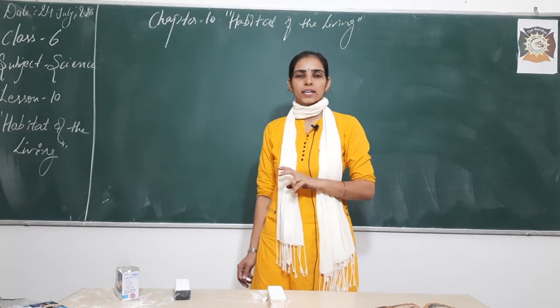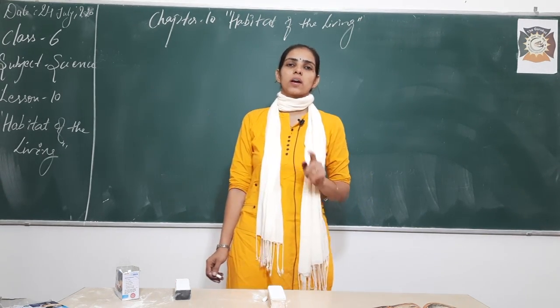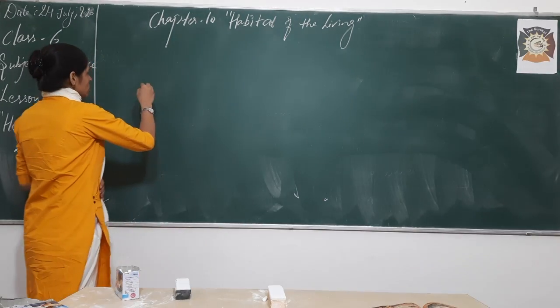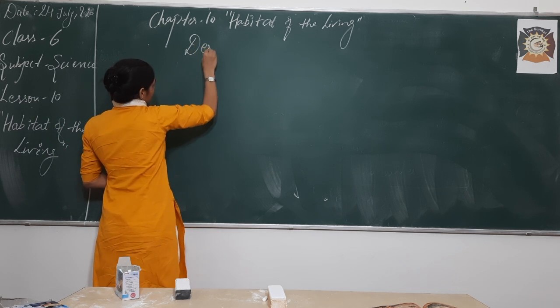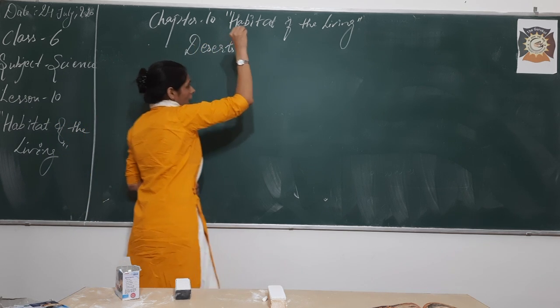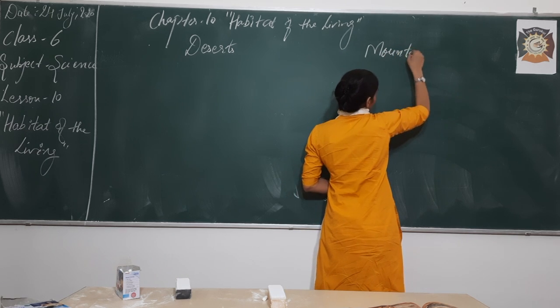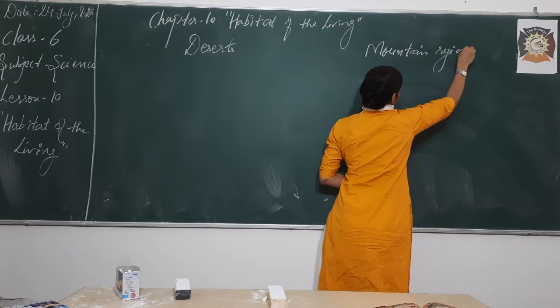Out of these, the first two, the forest and the grasslands, we discussed last time. Today we are going to discuss the next two: on one side the deserts, and on the other side the mountain regions.